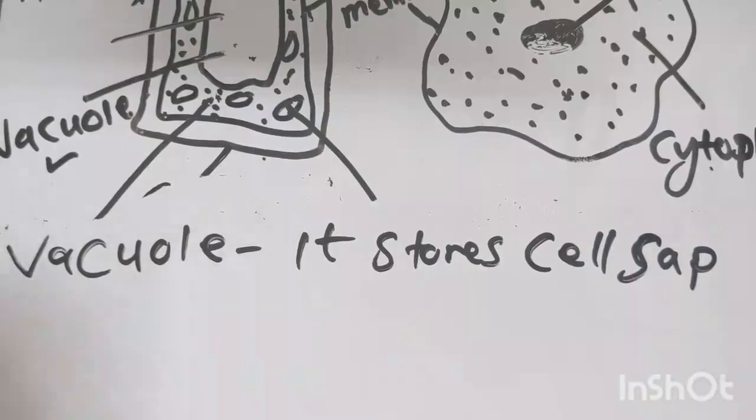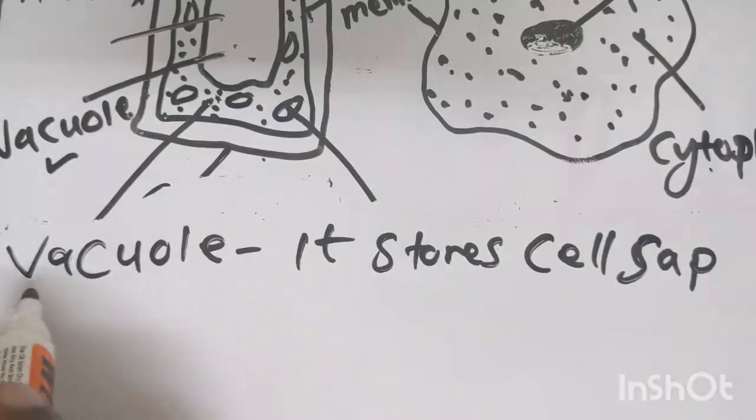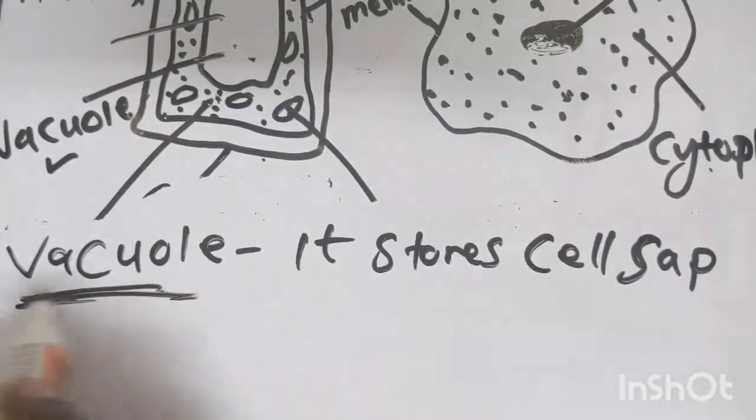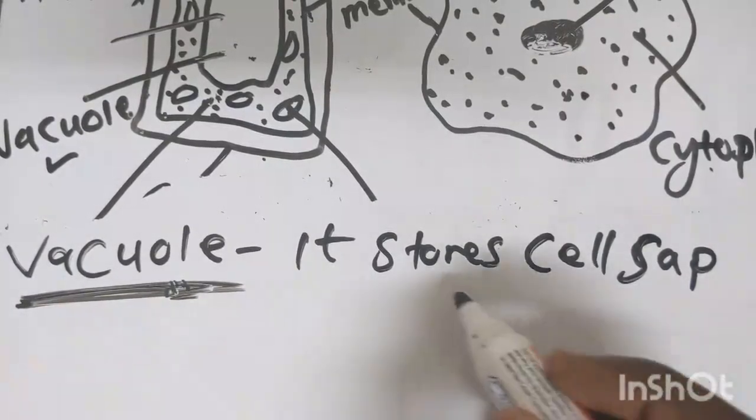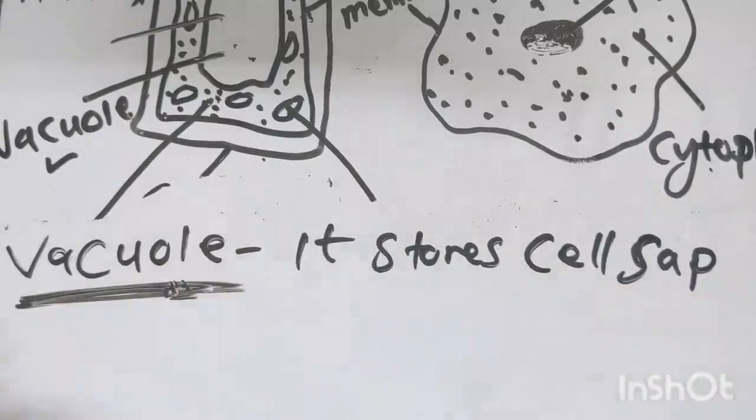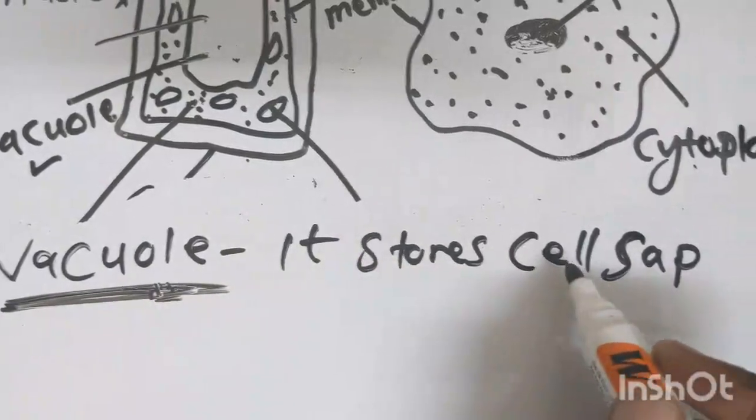Okay, they are very sweet. Some plants are salty. So those sweets, where are they stored? They are stored in the vacuole. That's where you can find sugars and salt. So it stores cell sap.